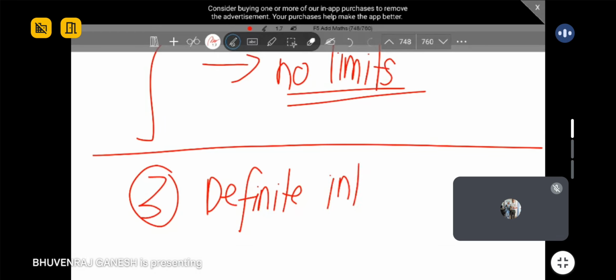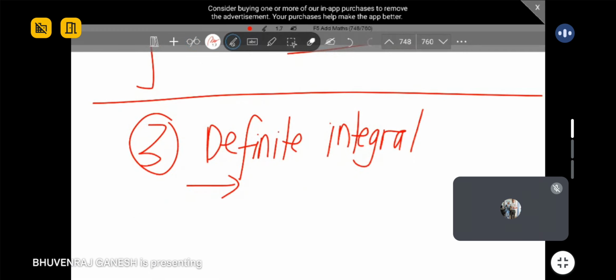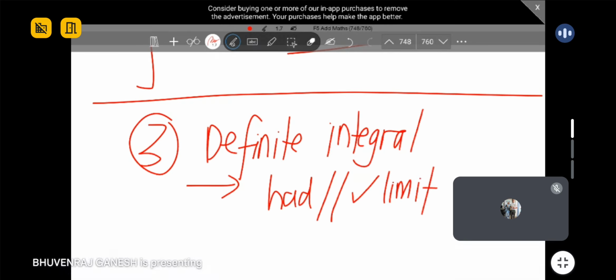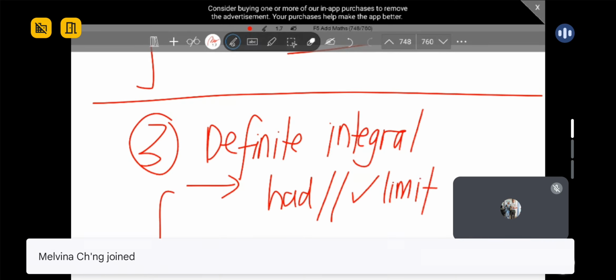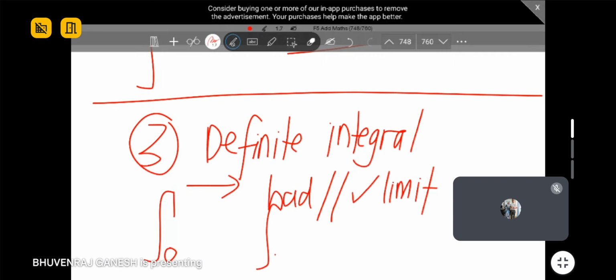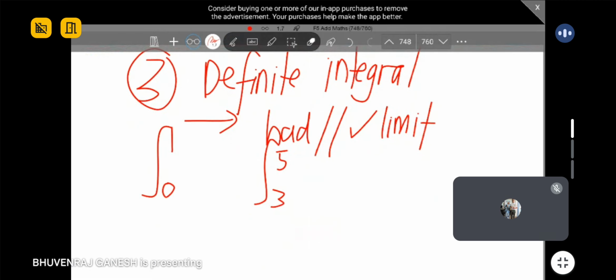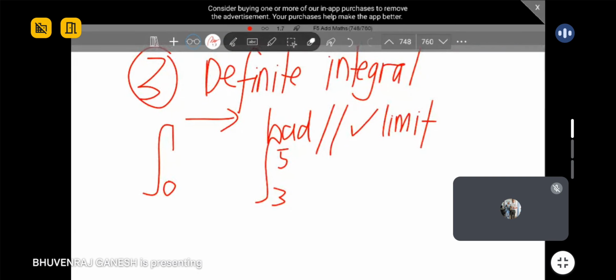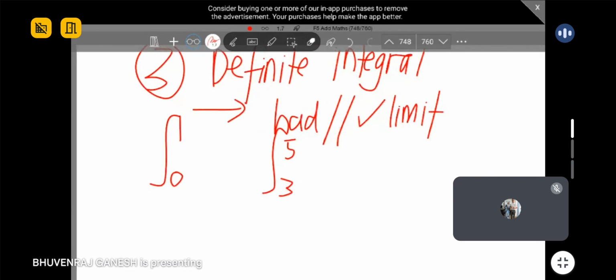Okay, so for today lesson, we are going to the third part, definite integral, kamiran tentu. Okay, so under this part, kamiran tentu, what are the special characteristics that you all know, guys? Definite integral. One special characteristic will be hard. You will have limits. Okay, got limit. All right. So what I mean by limit is example 0, 1, 3, 5, something like this. This is what we call as limit. Okay. So for definite integral, definitely got limit. Okay, ada had there. So this is one characteristic for definite integral that you all must remember.